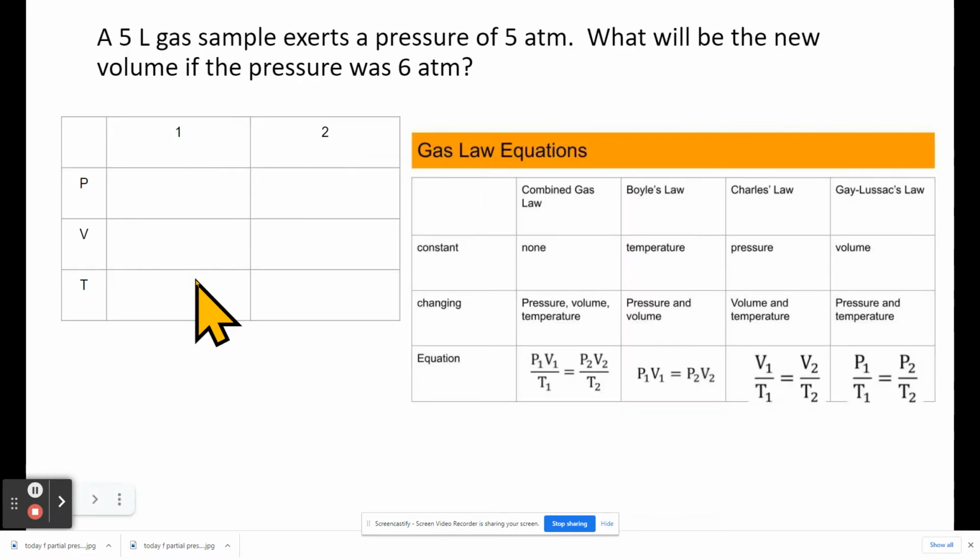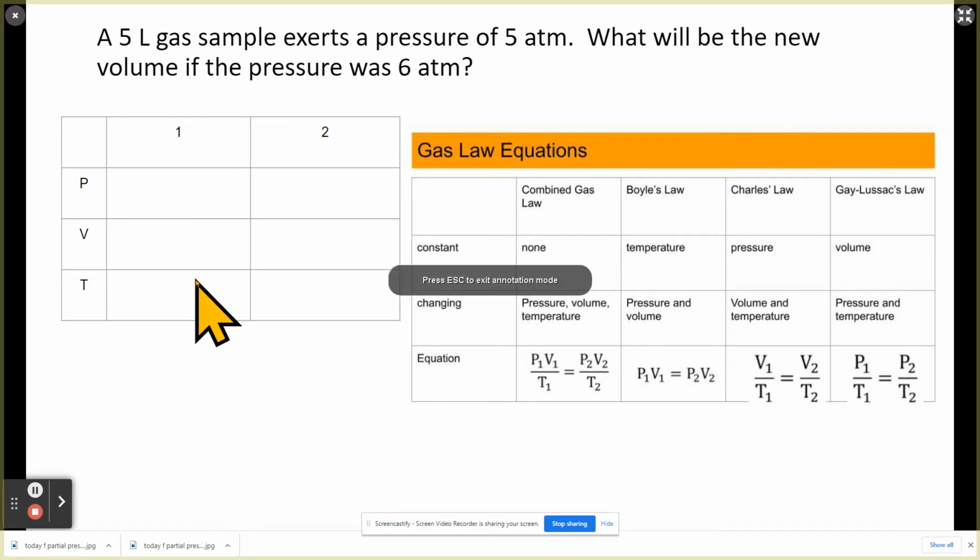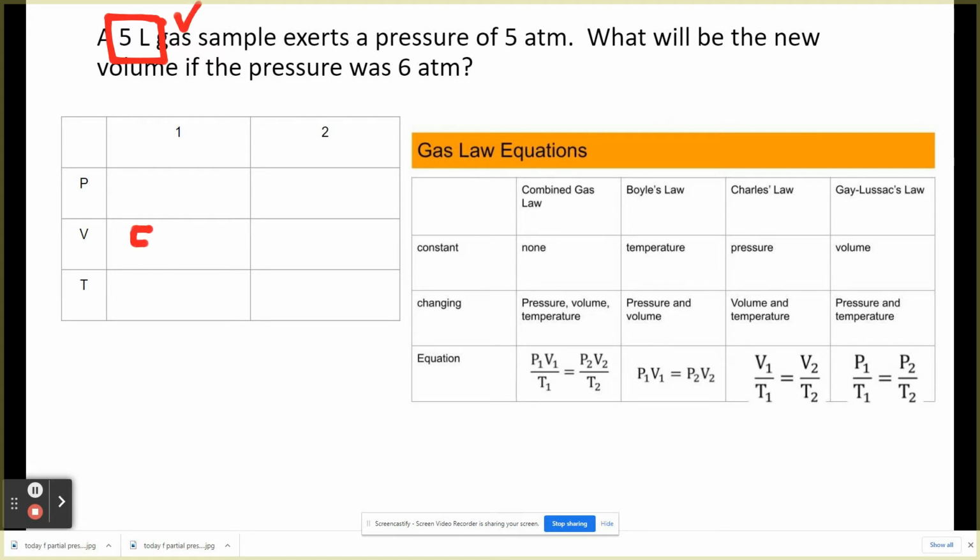So for example, let's study this one first. A 5-liter gas sample exerts a pressure of 5 atm. What would be the volume if the pressure was 6 atm? By now, guys, just by looking at the givens, you should be able to tell whether it's pressure, volume, or temperature. 5 L has to be liters, so that's going to be our volume. We'll call that V1.